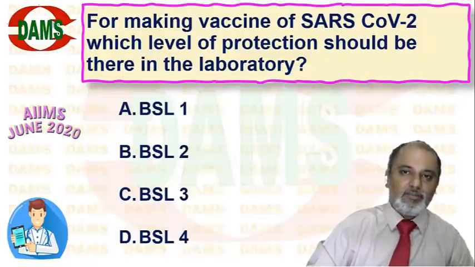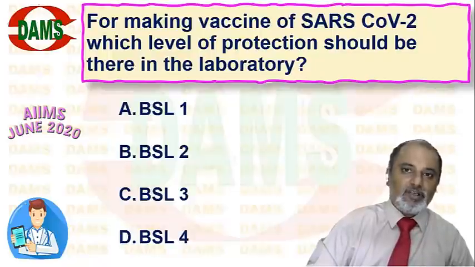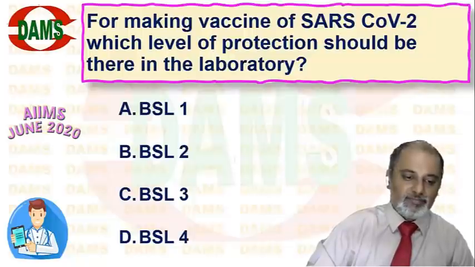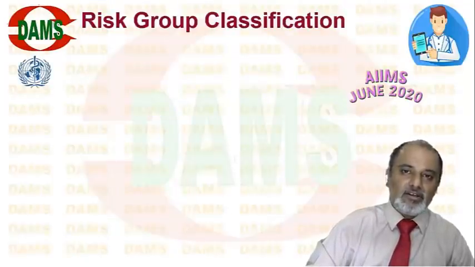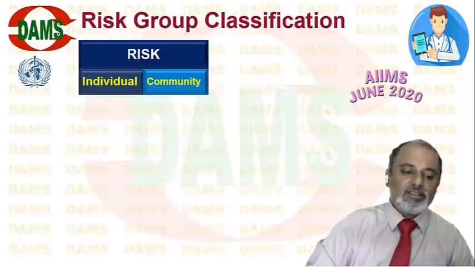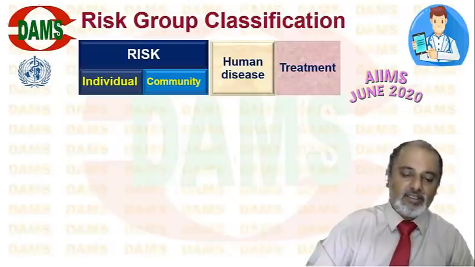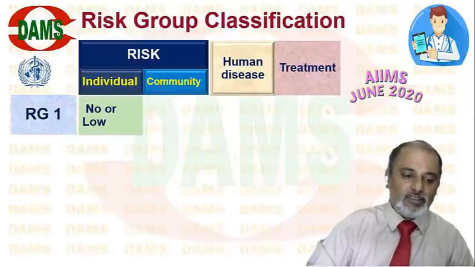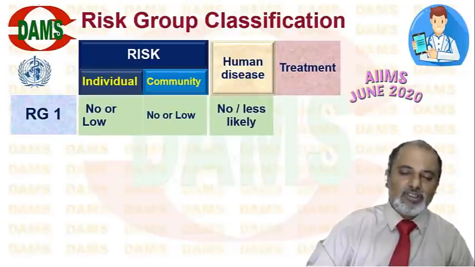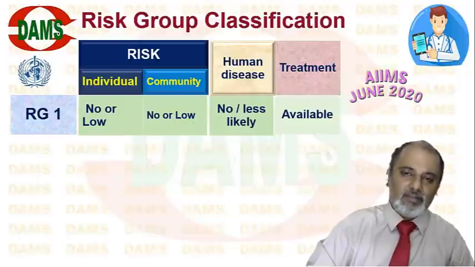Before going to that, we must have a small discussion about how they assign the biosafety levels. First, they classify the organism based on risk assessment, into risk groups. WHO made 4 risk groups based on individual risk and community risk, second, causing human disease, and third, the availability of management. For example, risk group 1 has low or no individual and community risk, human disease is least likely, and treatment is available.